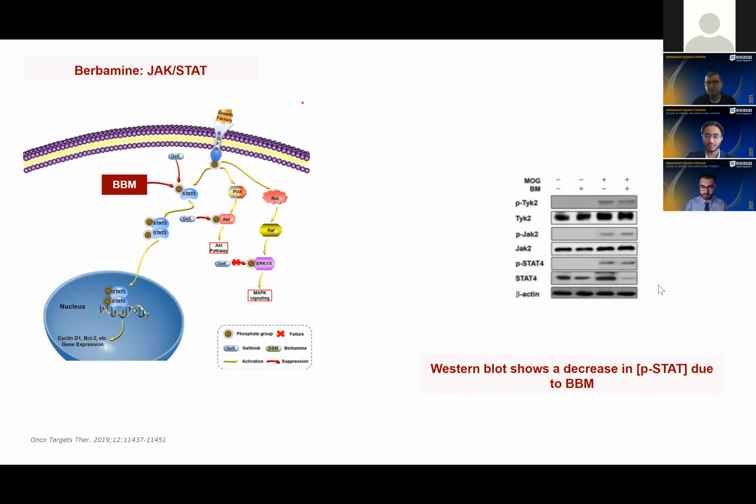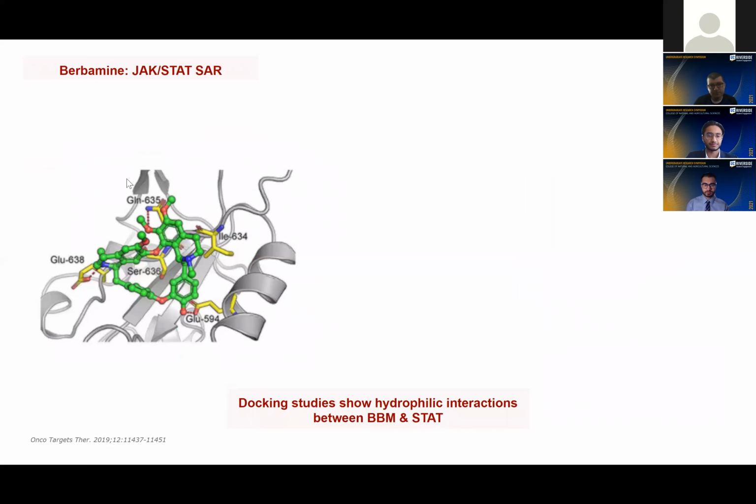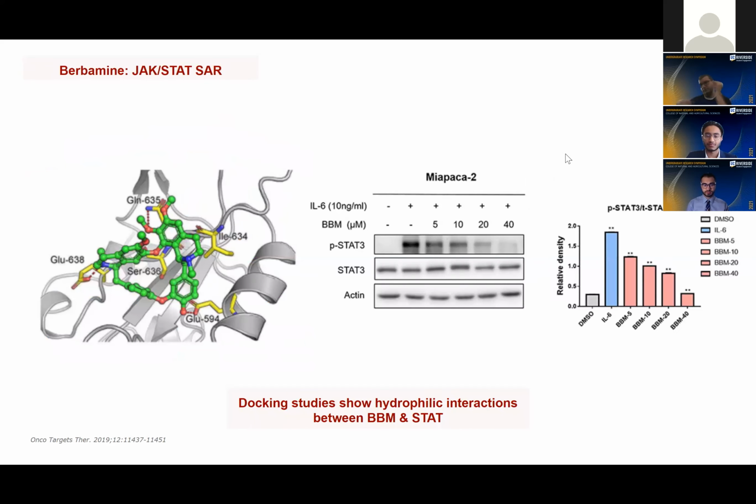And moving from there, I'll show you the actual docking studies that these researchers performed, showing the hydrophilic interactions between the STAT protein and berberine. And these hydrophilic interactions block or decrease the amount of STAT that can be phosphorylated, which is shown also by these figures on the right, that as you increase the concentration of berberine, you get less phosphorylated STAT. And when you have less phosphorylated STAT, you have less survival and proliferation. And that's also shown by this figure all the way on the right, that as you increase the concentration of berberine, given by 5, 10, 20, and 40, you decrease the amount of phosphorylated STAT.